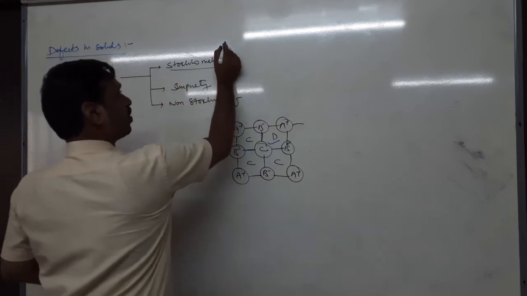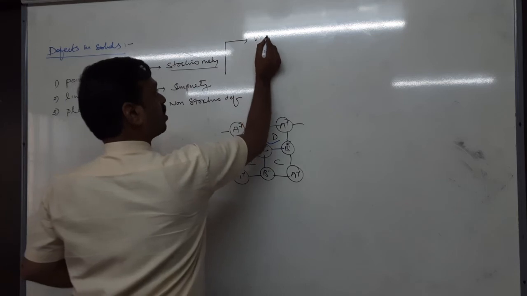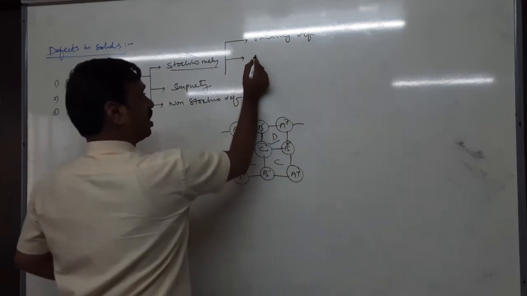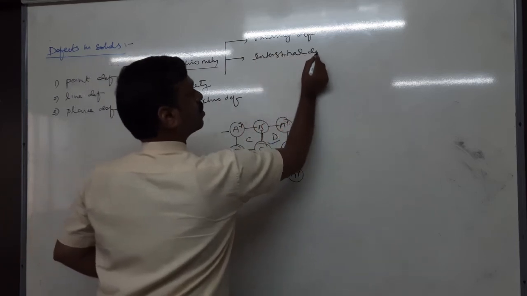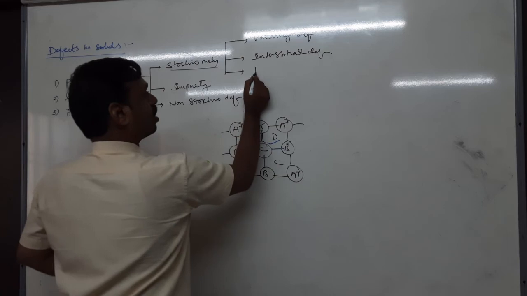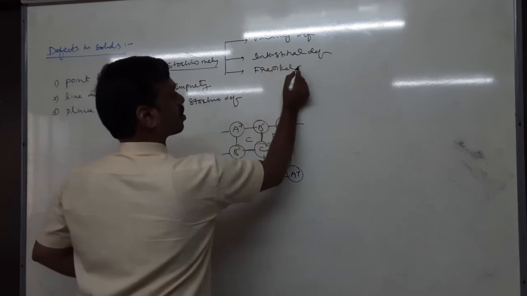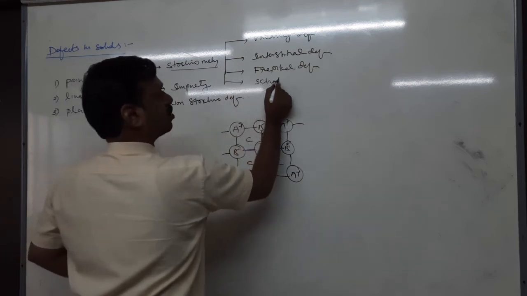Next is stoichiometry defect. This is further classified into four types: one, vacancy defect; two, interstitial defect; three, Frenkel defect; four, Schottky defect.